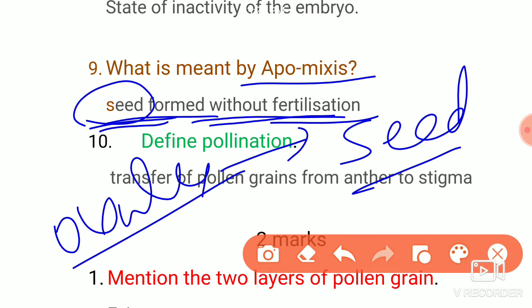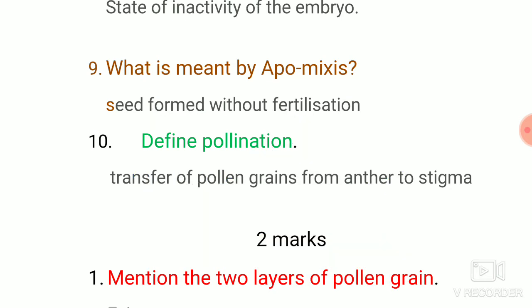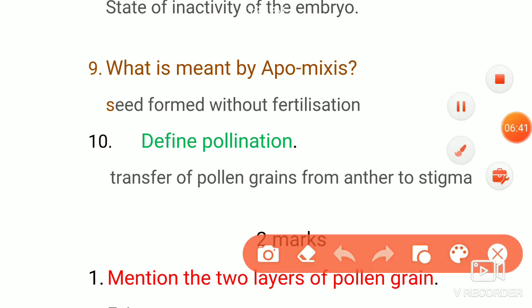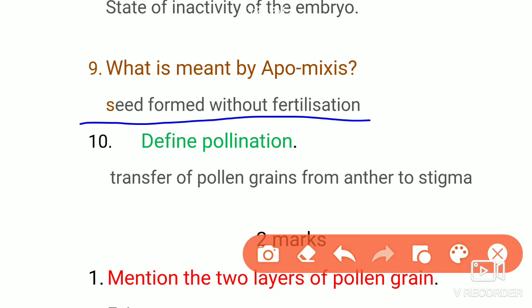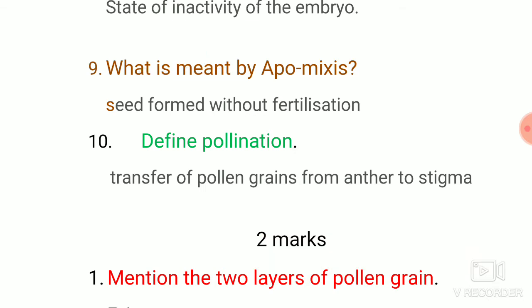That process is called apomixis. You can write: the process in which seeds are formed without fertilization.